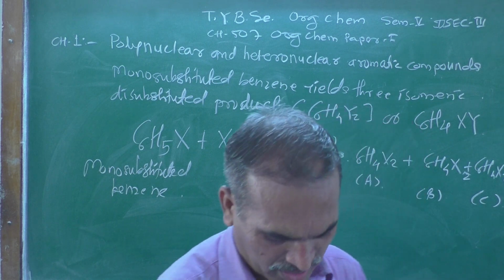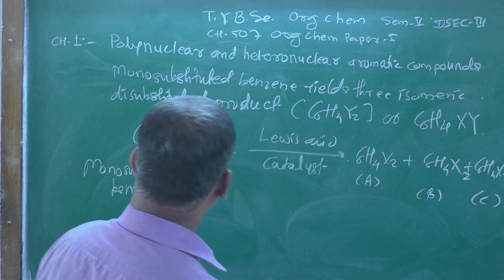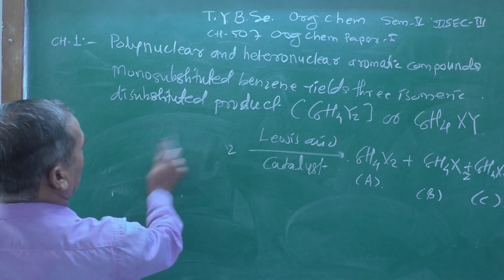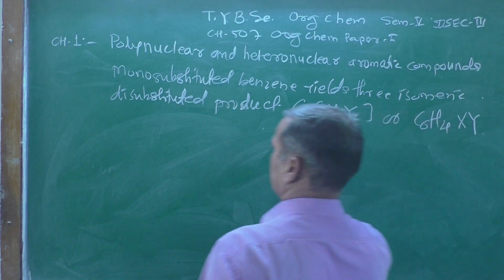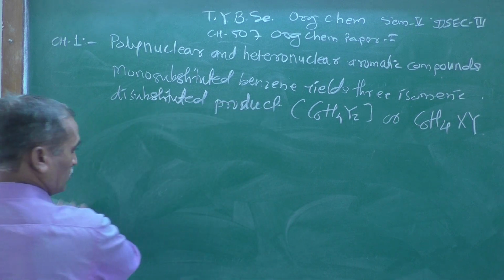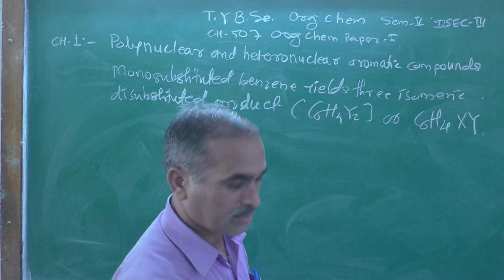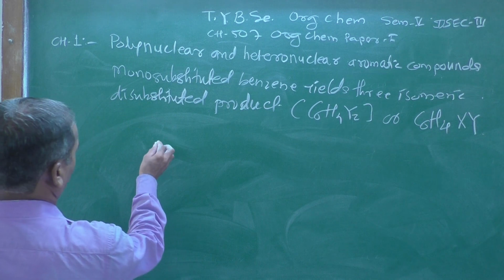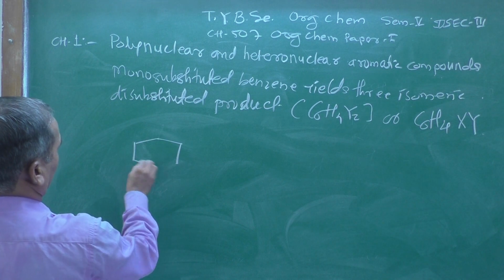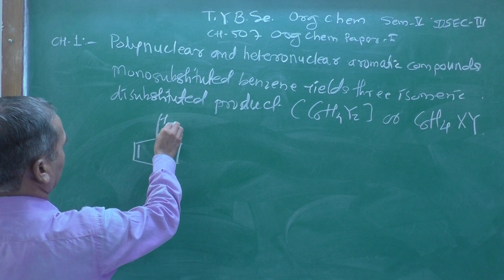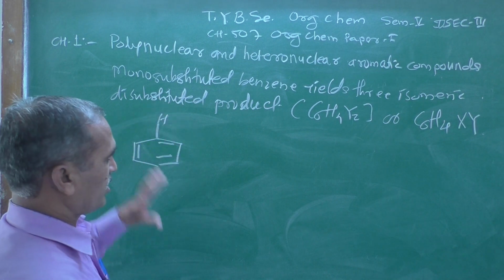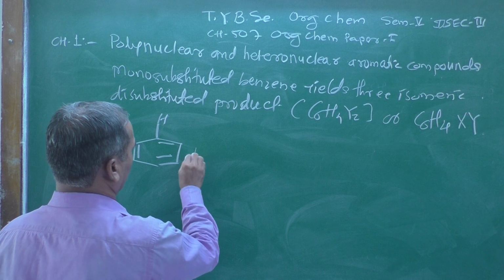Let's see over here. Now, this is what we call the Kekulé structure. The first structure is the correct one, where according to Kekulé, all the 6 hydrogen atoms of benzene are identical.